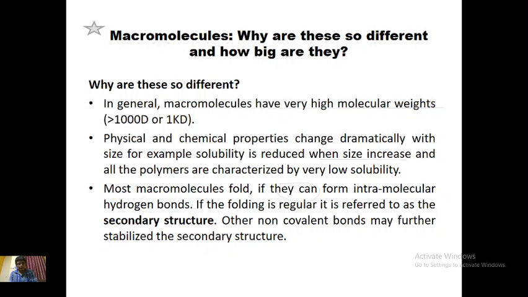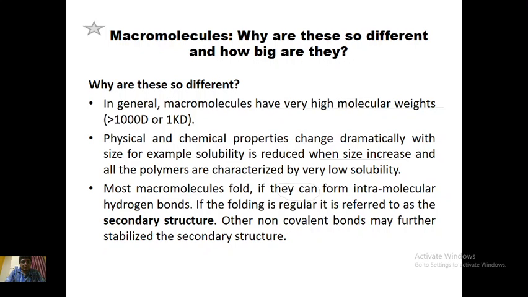So most macromolecules fold if they can form intramolecular hydrogen bonds. If the folding is regular, it is referred to as the secondary structure. Other non-covalent bonds may further stabilize the secondary structure, and here one very important thing which you might have noticed, that in secondary structures these are non-covalent bonds which stabilize secondary structures.